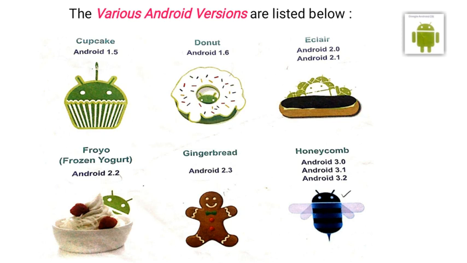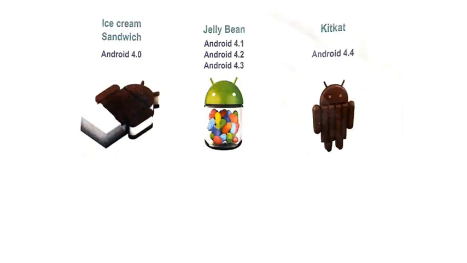Note the picture. The name of the Android version starts with the letter C. It is in alphabetical order, C, D, E, F, like that. Let us learn some more versions. Ice Cream Sandwich, version 4.0. Next, Jelly Bean, Android 4.1, 4.2, 4.3. KitKat, Android 4.4. Up to this only we learn in the book.